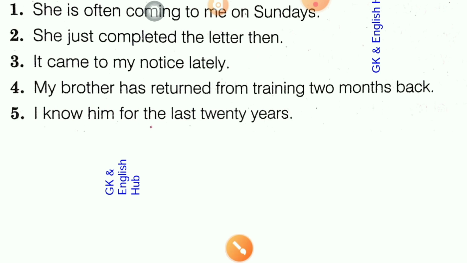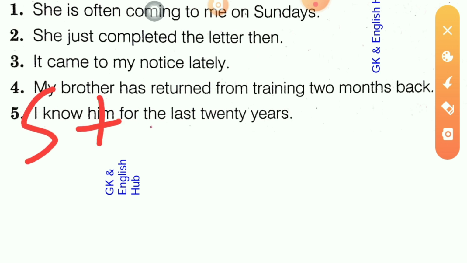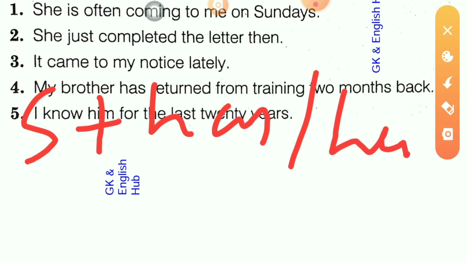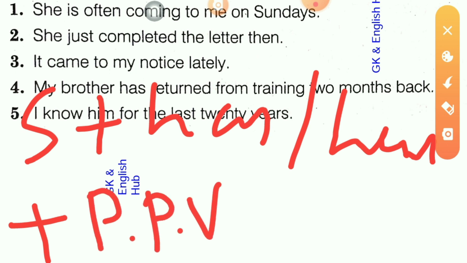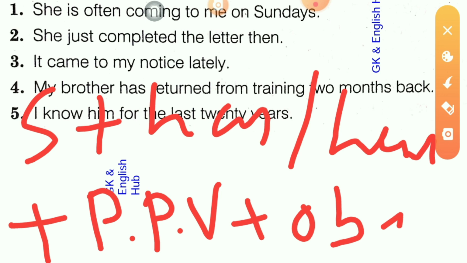The form is subject, then has or have, then the past participle form of the verb, then the object.